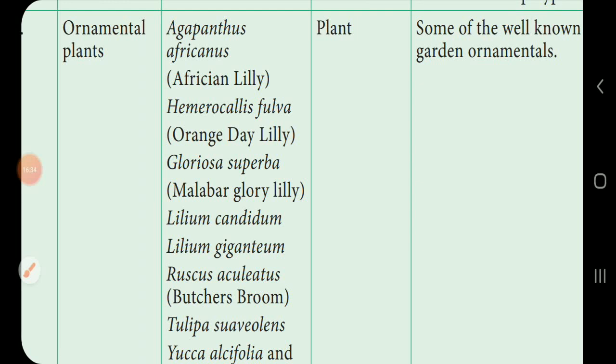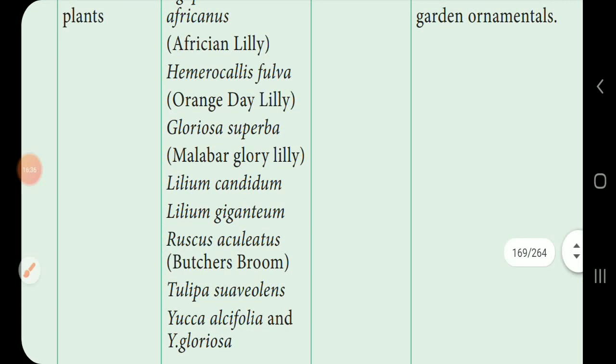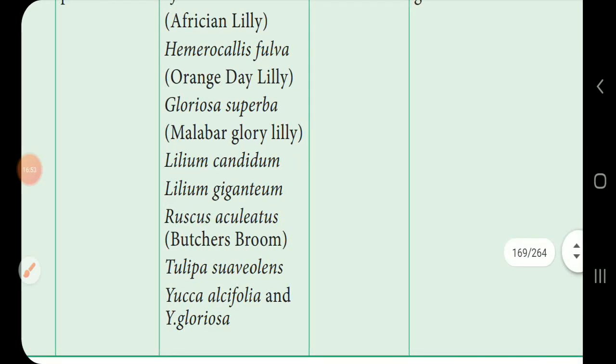And Lilium candidum, Lilium giganteum, Ruscus aculeatus, which is the butcher's broom in English. And Tulipa suaveolens, Yucca aloifolia and Yucca gloriosa.